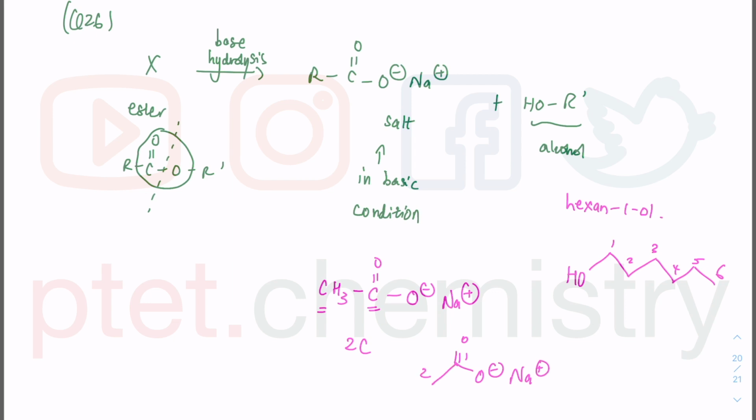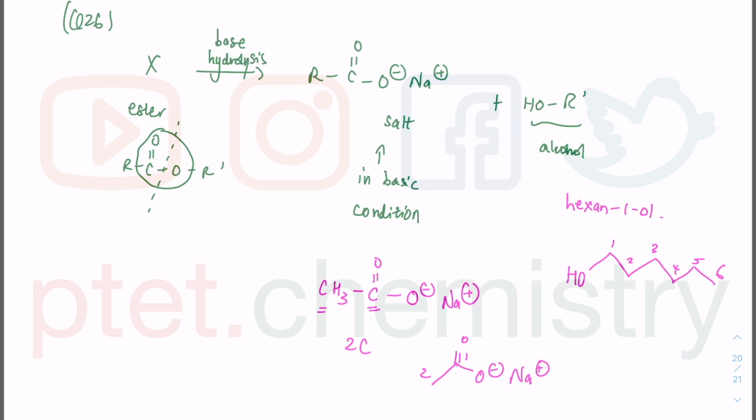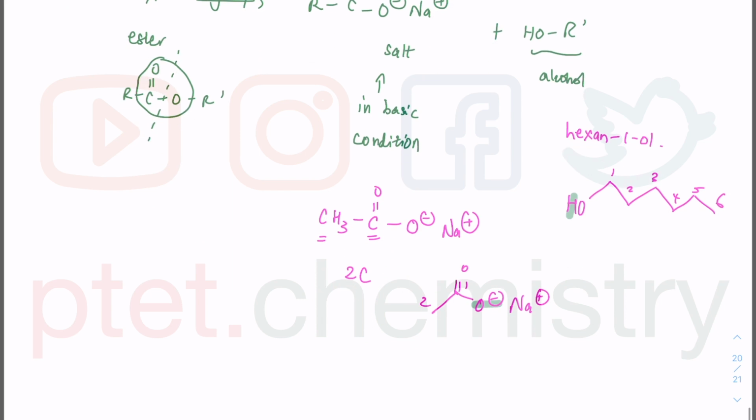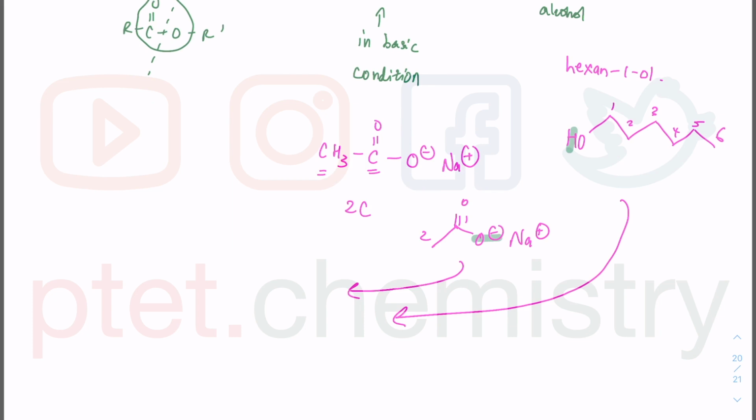So 1 and 2. We know that we have to stitch them together. So this one is going to lose the H, this is going to lose the OH like that. Well, of course it doesn't have the OH now because it's the salt product. So you have to combine them together again. I have my carboxylic acid like that. So that's my ester with 2 carbon from the carboxylic acid compartment, and then 6 carbon, 1 2 3 4 5 6, and then there is my 2 carbon for the ethanoate product.